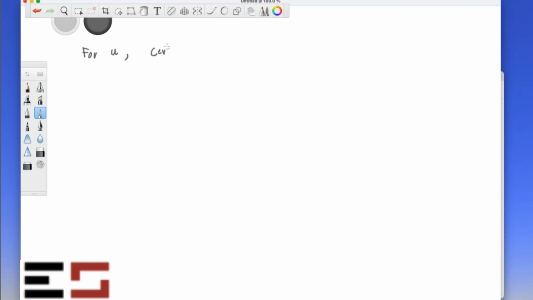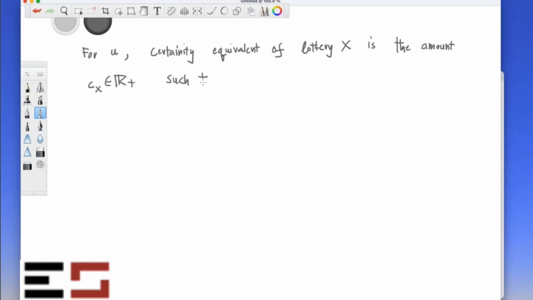For small u, the certainty equivalent of lottery X is the amount Cx in R plus such that the following holds. I'll give you the condition required for certainty equivalence: the satisfaction level associated with this certain amount is equal to the expected utility of X.